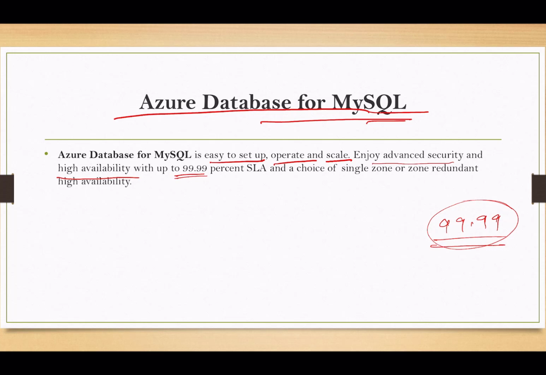And we have a choice of single zone or zone redundant high availability. That means we can keep our database in one particular zone, or we can have multiple zones, based on our application's requirement.